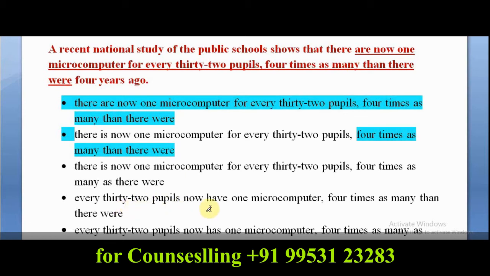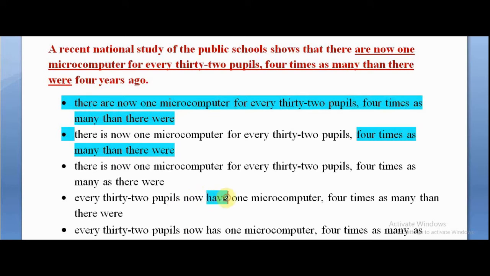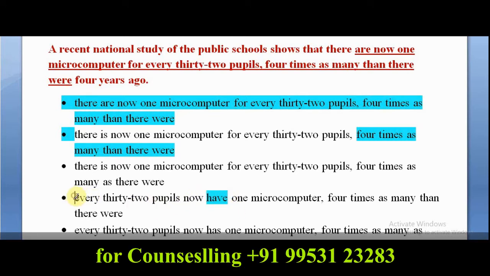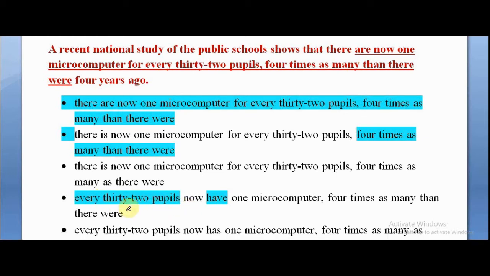All right, now look at option D. Every 32 pupils now have. So is have fine or not? This is one of the questions. Remember people, whenever any phrase starts with every, the subject will be considered singular. So what if it is plural? In that case, instead of every, it should be all 32 pupils. In that case, have is okay.